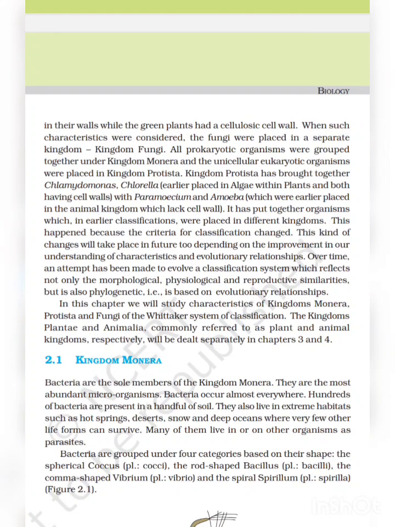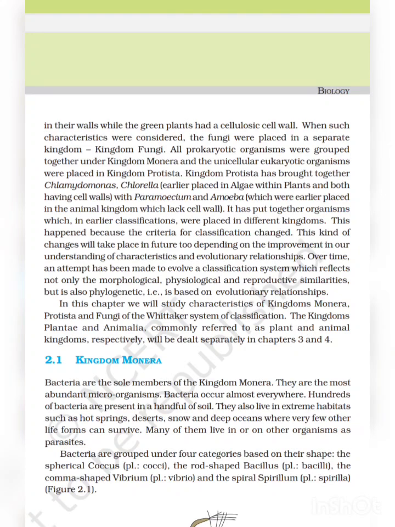The kind of changes will take place in future too, depending on the improvement in our understanding of characteristics and evolutionary relationships. Over time, an attempt has been made to evolve a classification system which reflects not only the morphological, physiological and reproductive similarities but also phylogenetic ones.